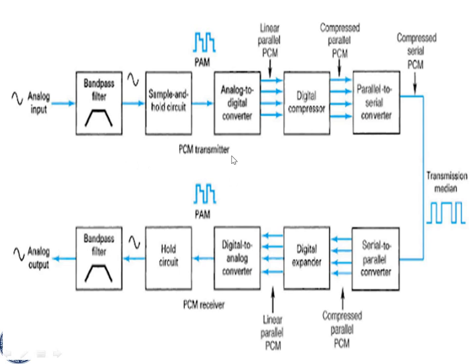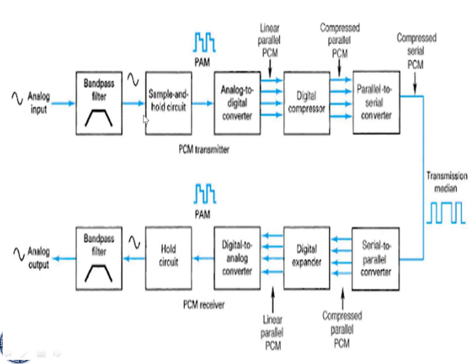This is a simple block diagram of the PCM system. In this PCM block diagram, we observe the PCM transmitter and the PCM receiver. These two are the main parts. Whatever analog input signal is taken, such as a speech or voice signal, passes through the PCM transmitter, through this channel, that means the transmission medium. Again we get back the original signal with the help of all these blocks.